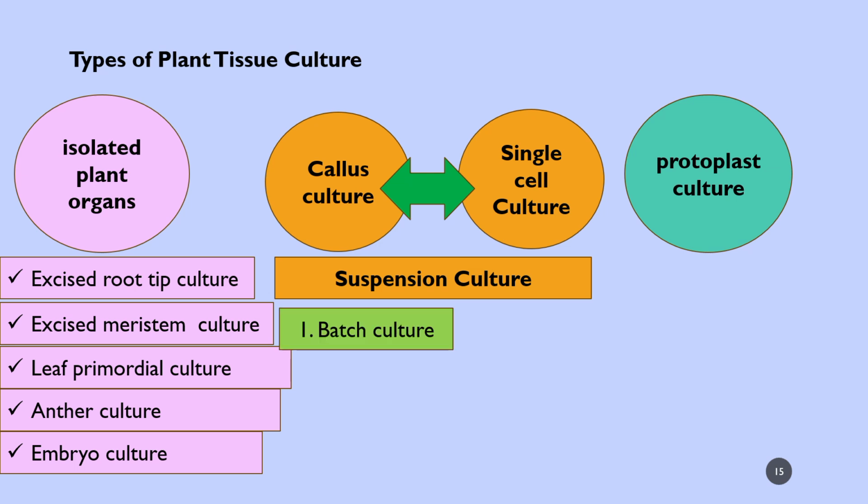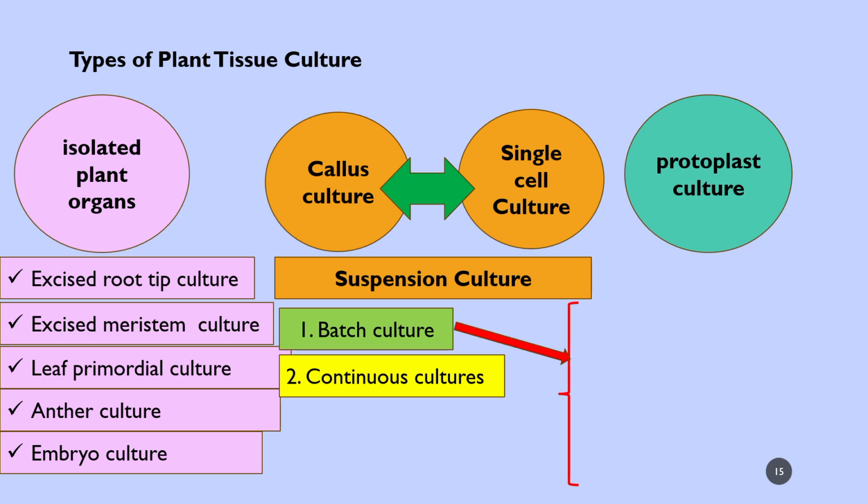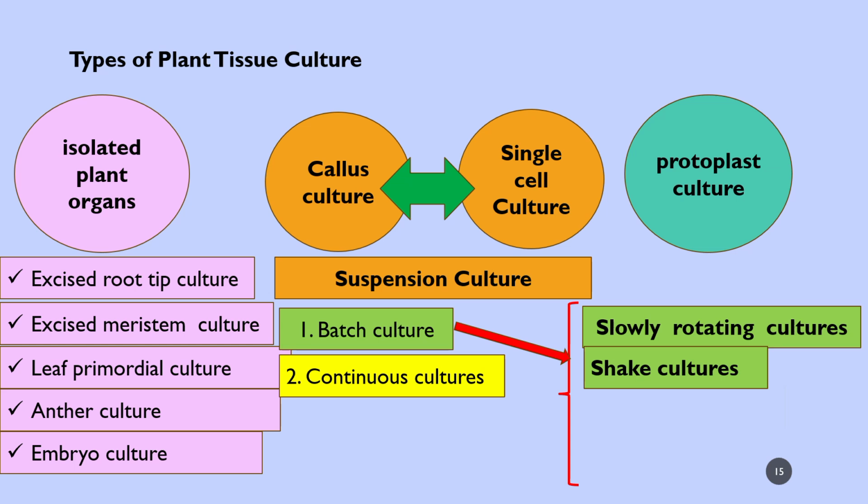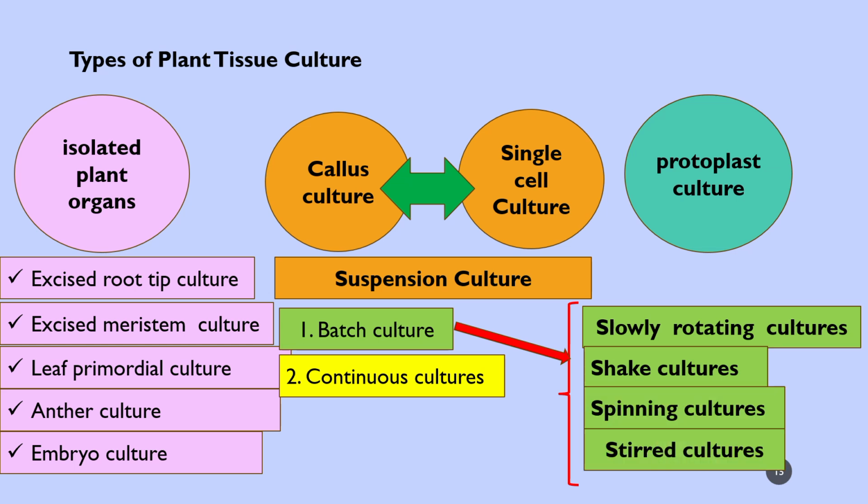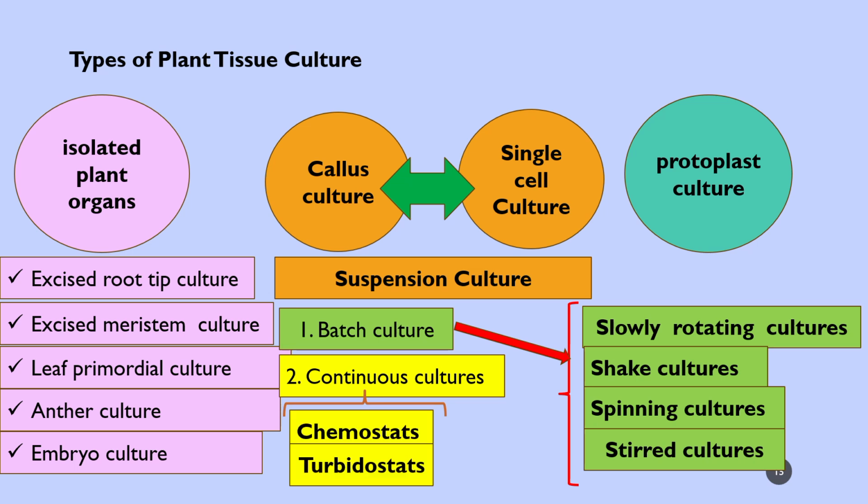There are 2, batch culture and continuous cultures. In batch cultures there are 4: slowly rotating cultures, shake cultures, spinning cultures, stirred cultures. When you come to continuous cultures, there are chemostats and turbidostats. And when we come to protoplast culture, it is needed to know how protoplast isolation is done from the combined group of cells.